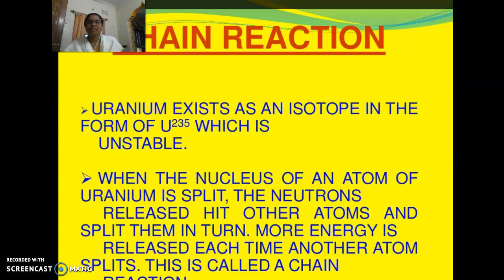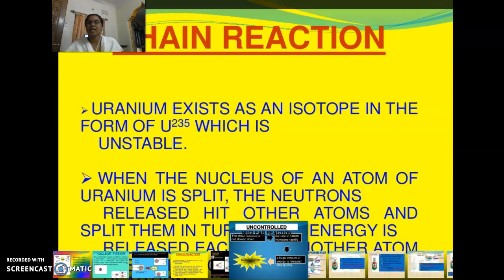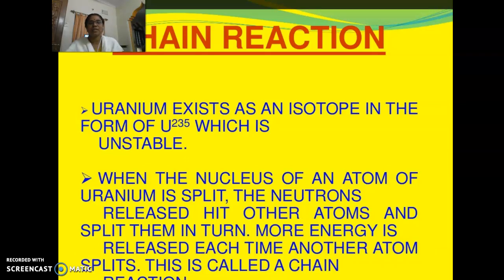And above all these things, it is a chain reaction. What is meant by chain reaction? It is a continuous process. That's why it is called a chain reaction. So uranium exists as an isotope in the form of uranium-235. This is a radioactive element, which is very much unstable.